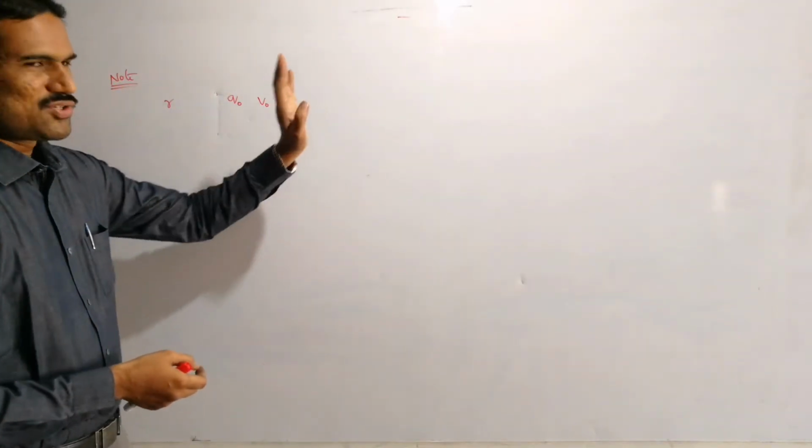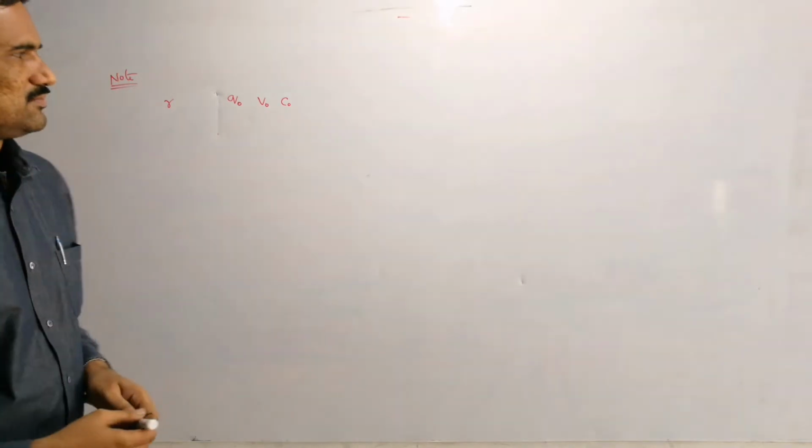That means charge, potential, and capacitance we need to write for the big drop, right?